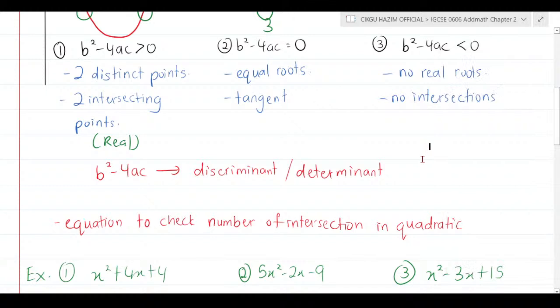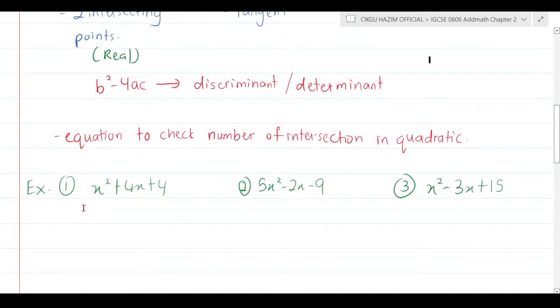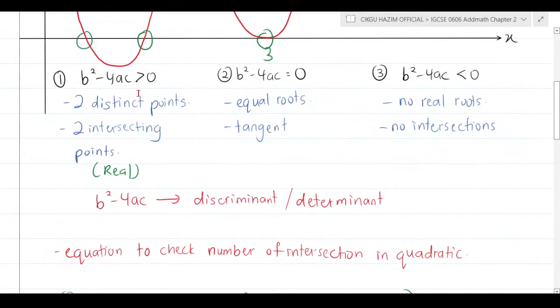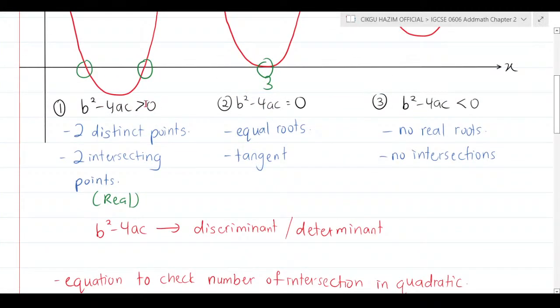Okay, there will be. But over here, as I told you, when they give you a quadratic equation or quadratic form, they're not going to give you the graph. When they don't give you the graph, how do you imagine what your graph looks like? Are there two intersecting roots? Is there only one root? Is there no root at all? That comes with b squared minus 4ac here. If it's more than 0, it has two intersecting points. If it's equal to 0, it has equal roots or only 1 point. But if less than 0, that means there are no roots or no intersection.